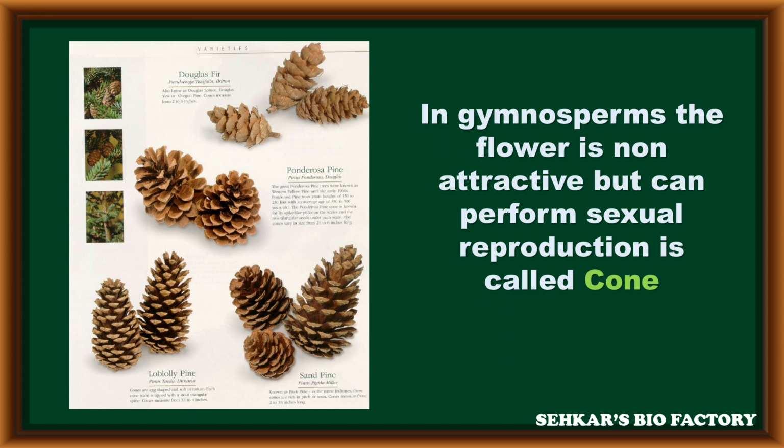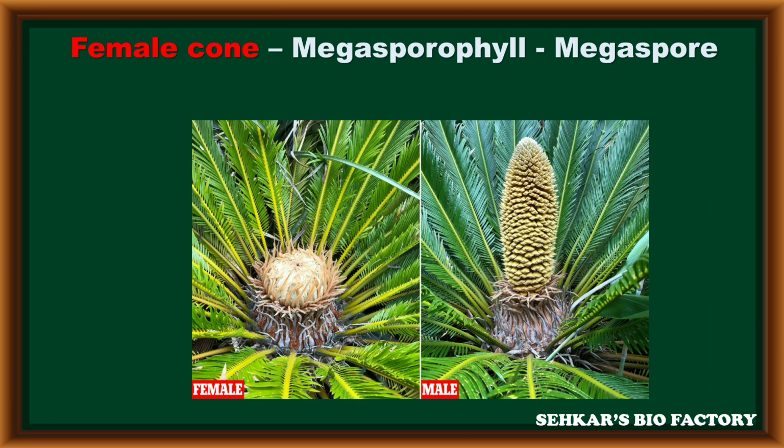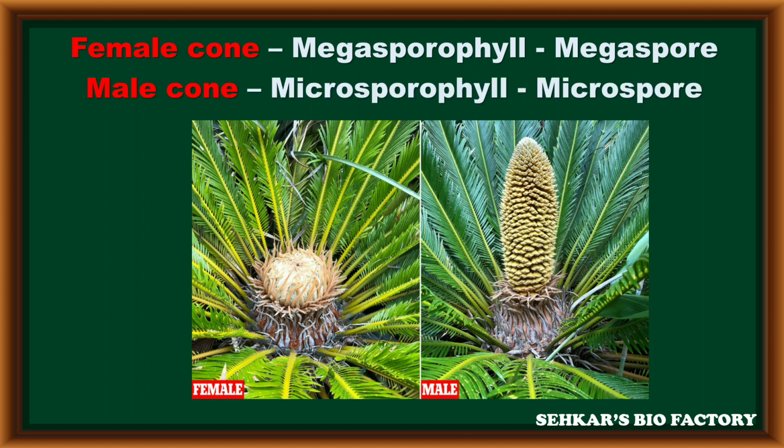Such non-attractive flowers are called cones. In these gymnosperms, both male and female cones are produced by the gymnospermic plant. Especially the female cone contains a number of megasporophylls, and in these megasporophylls, the megasporangium can produce megaspores. Similarly, the male cone has many microsporophylls. On each microsporophyll, the microsporangium can produce microspores. These are considered as male gametes.